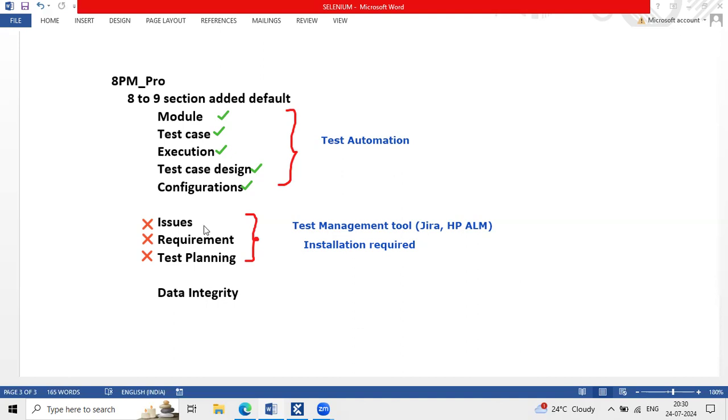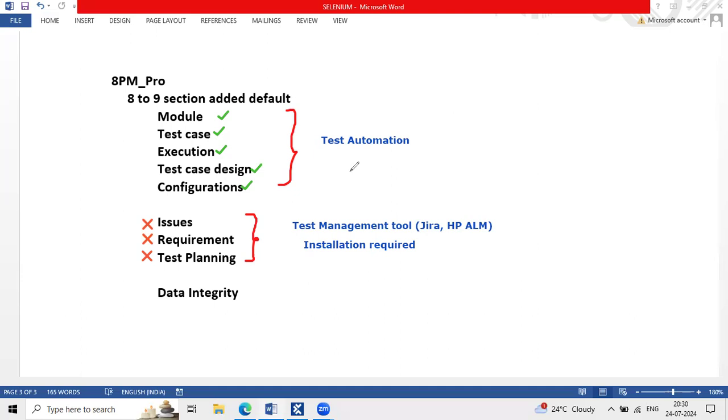We'll just keep the sessions as they are. Once you execute it, the results will appear here itself. Based on that, you will use one of the test management tools to create defects and the rest of the procedure. Okay, thank you. Same procedure.